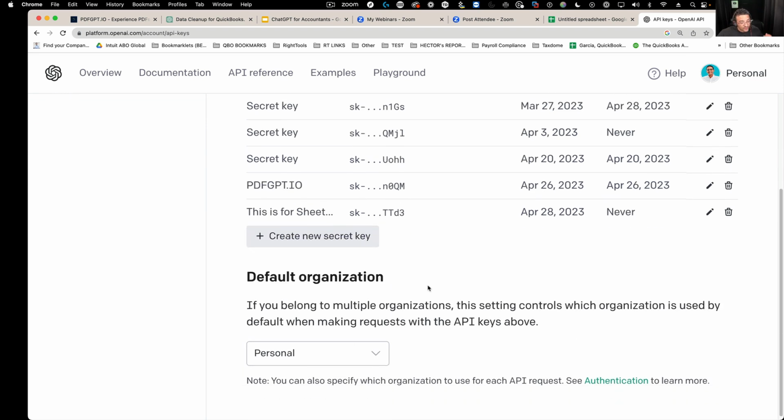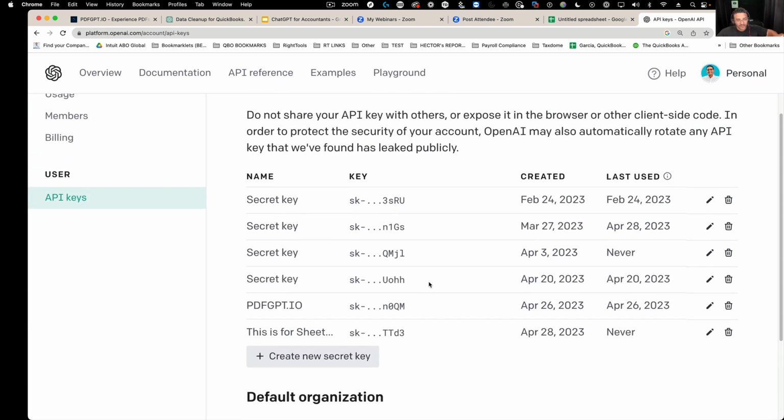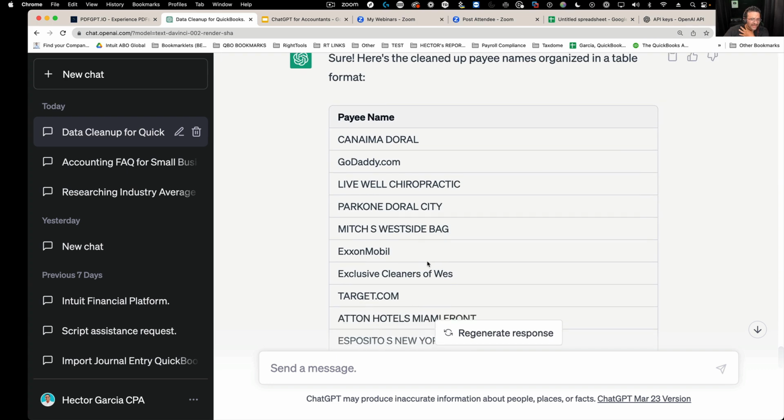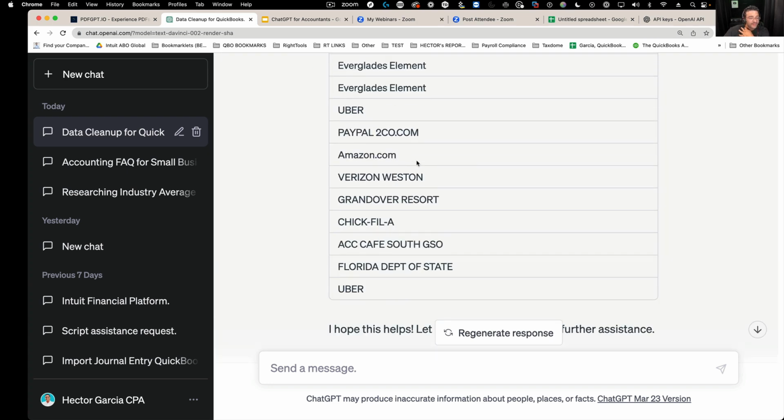Okay, so you have to create those keys, and the minute you kill that key, that app will no longer work because they have no mechanism for ChatGPT to charge you for that, because all this work is being done by OpenAI. And again, I'm using an app that uses the key. Now, there are other apps that use their own key and then they charge you, and that's a different example altogether. All right, so that's cleaning up raw data.